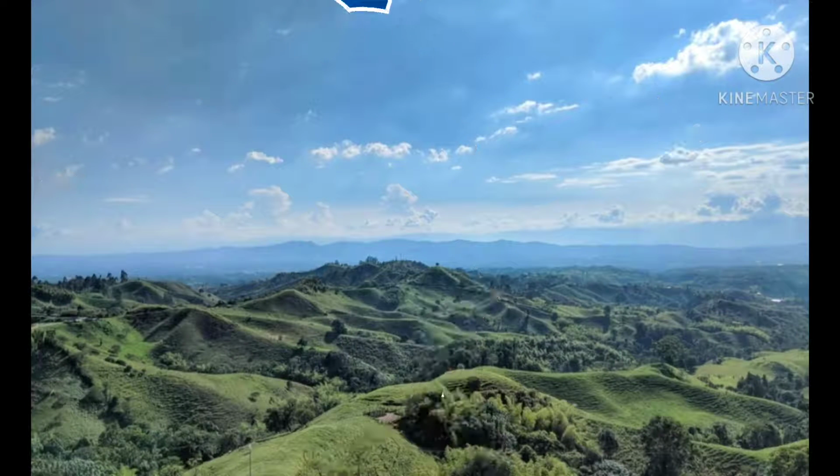Now, second question is, how much of Earth's surface is covered by land? So, answer is, land covers only about 30% of the total area of the Earth's surface.